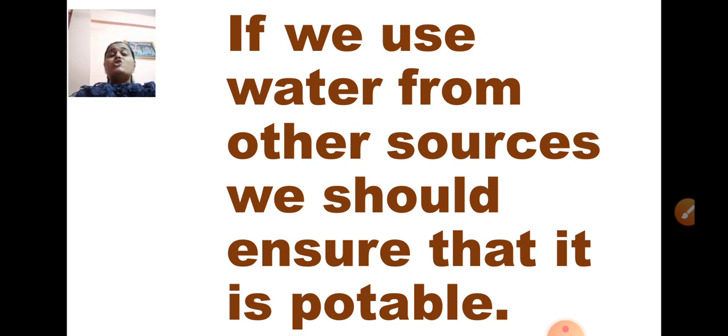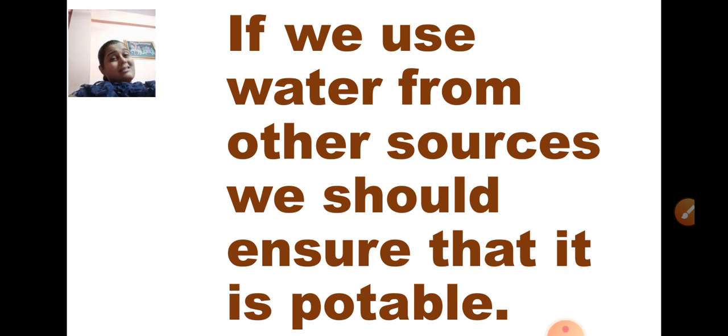You should take special care to see whether the water is clean and suitable for drinking. The water you are drinking must be potable. In our house, we know that our mother boils the water, so we can easily drink it.